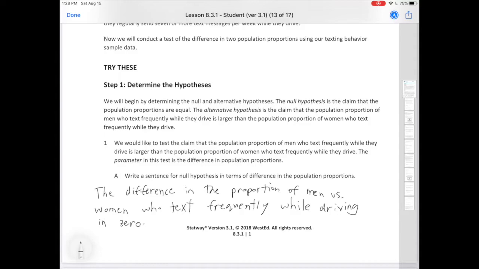We're saying that their difference is 0. And again, the only way that two things can have a difference of 0 is if they are equal to each other. This is always the null hypothesis.